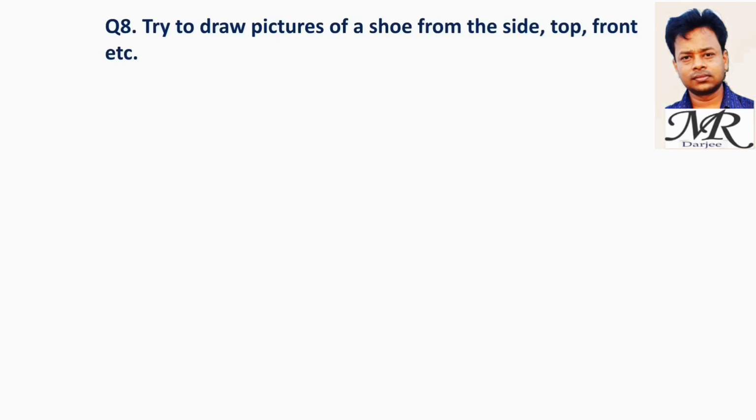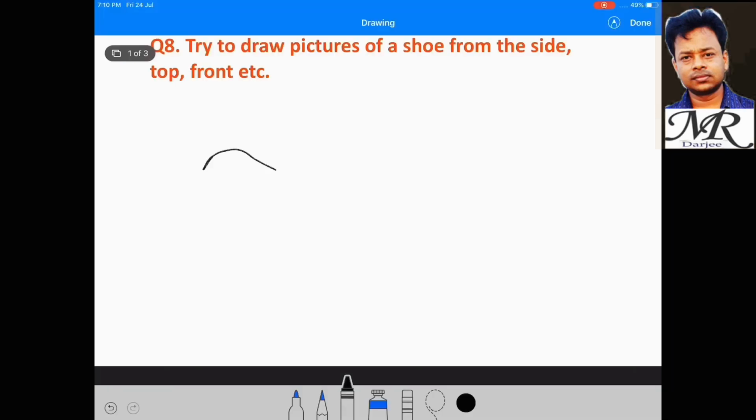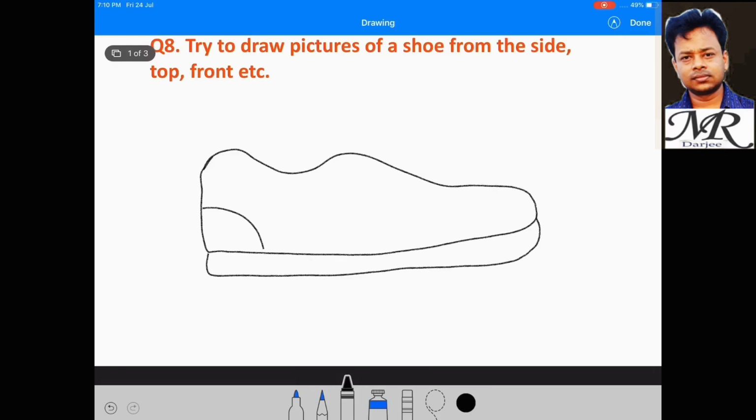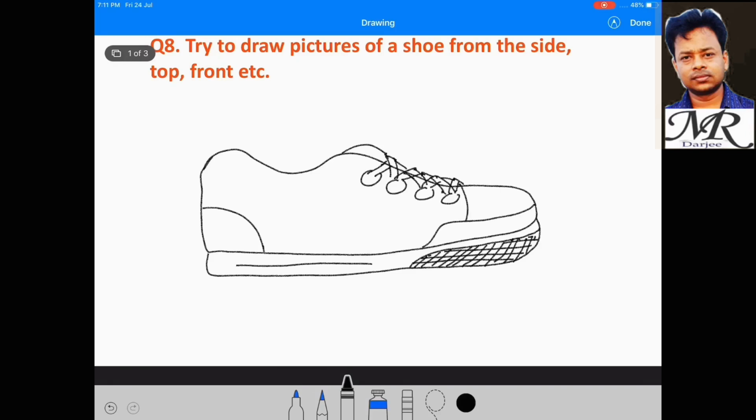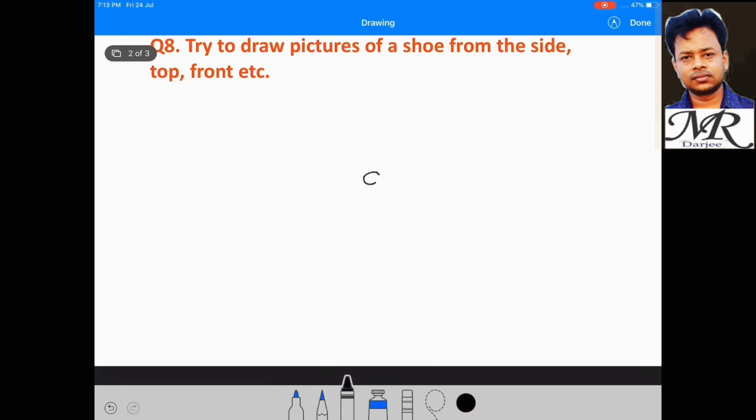Try to draw pictures of a shoe from the side, top and front view. Let us draw the picture of a shoe. Draw like this. Put lines. Draw this portion. This is the side view of a shoe. Let us draw another view.